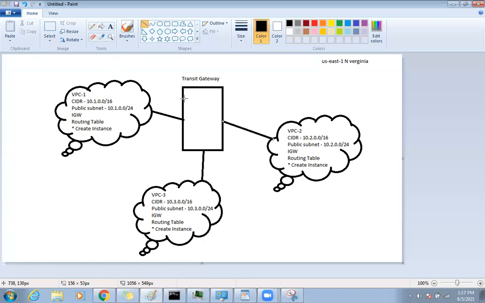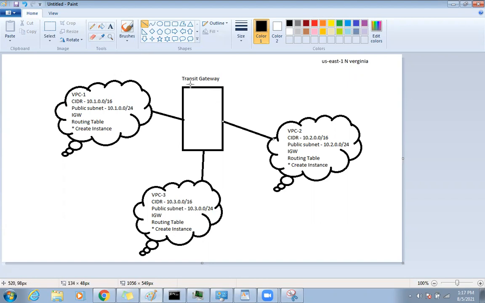Once you attach, the transit gateway has all the information. Just think of it like a static routing table where you put all the entries. The transit gateway knows about VPC1, VPC2, and VPC3, but VPC1 is still not aware of VPC2 and VPC3.